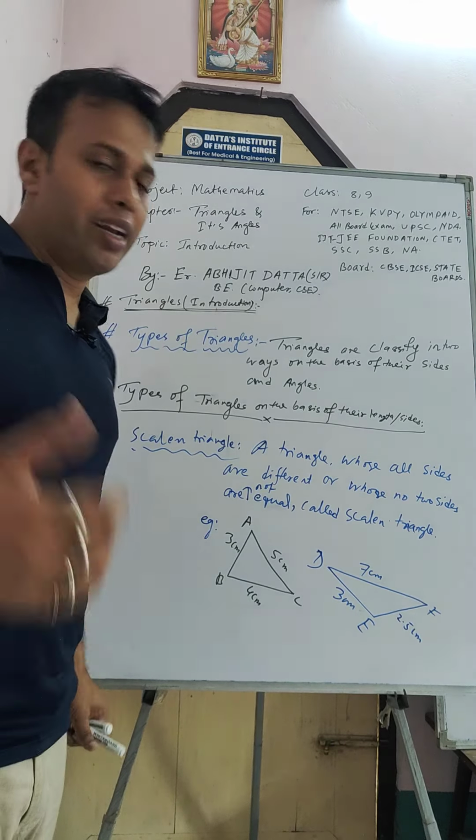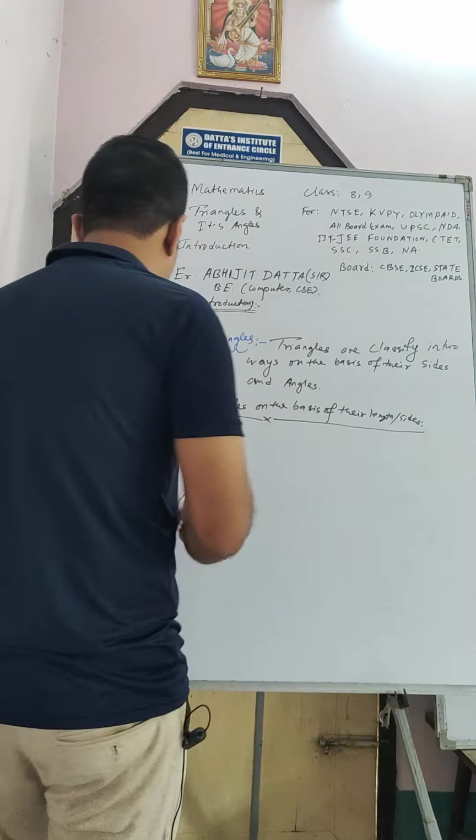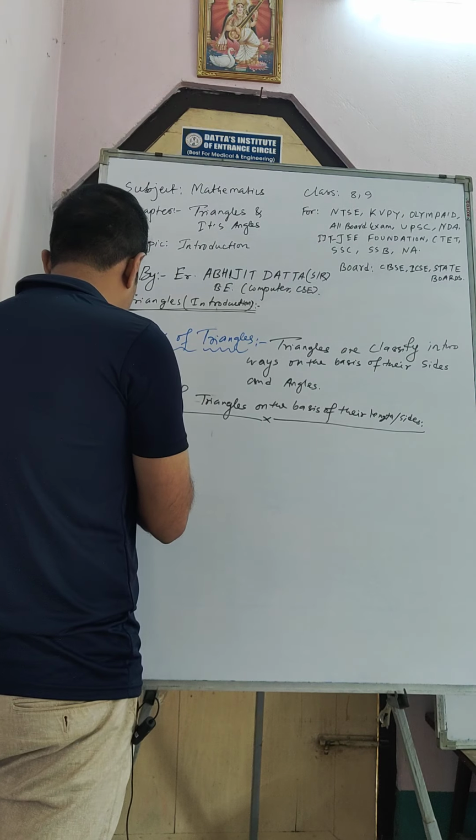So next we learn the next type. The next one, number 2, is isosceles triangles.